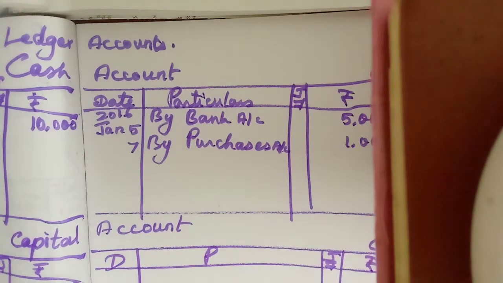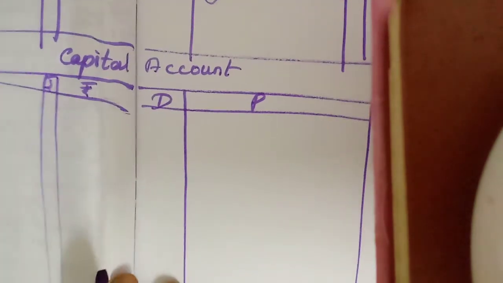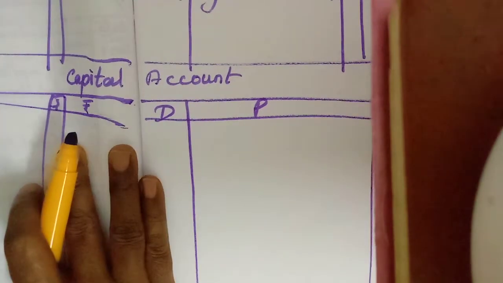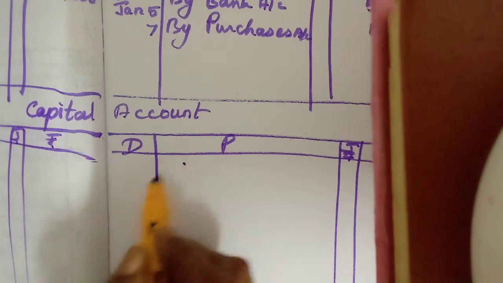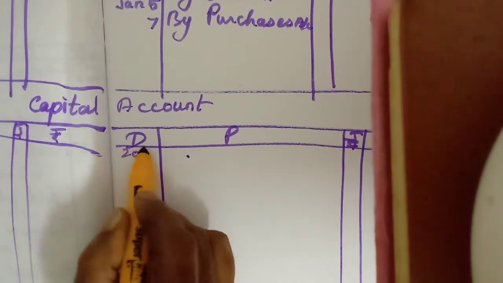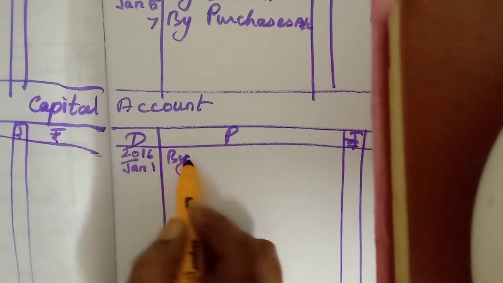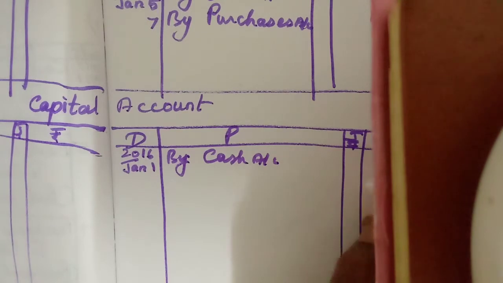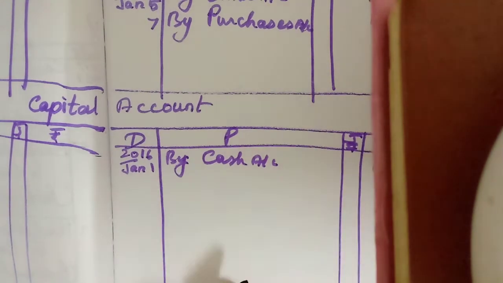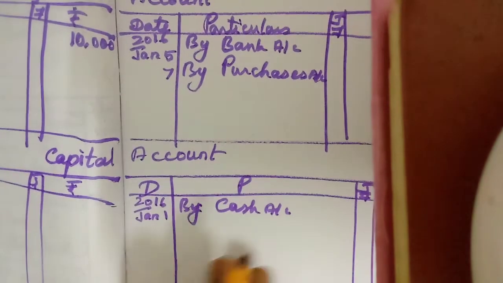There will be two amount columns, and we have to use the second column. Now capital account is credited, since cash account debtor to capital account. So on the credit side, first the date, January 1, by cash account 10,000.